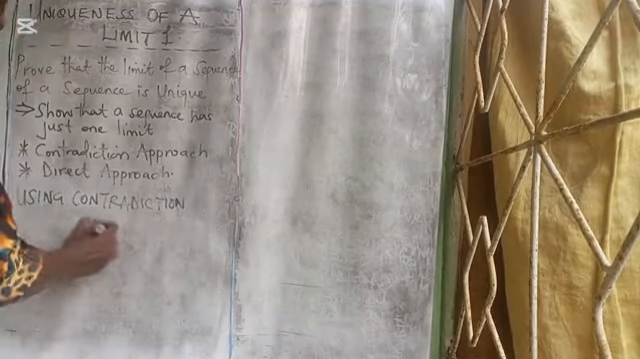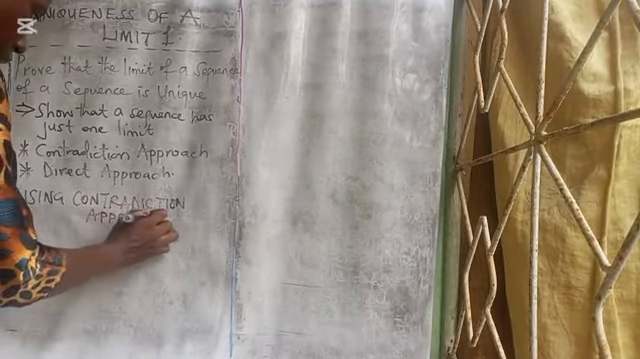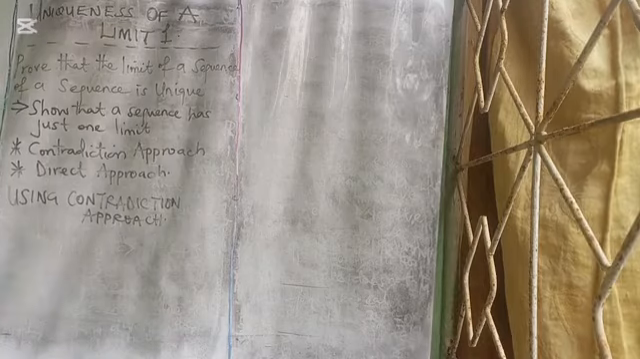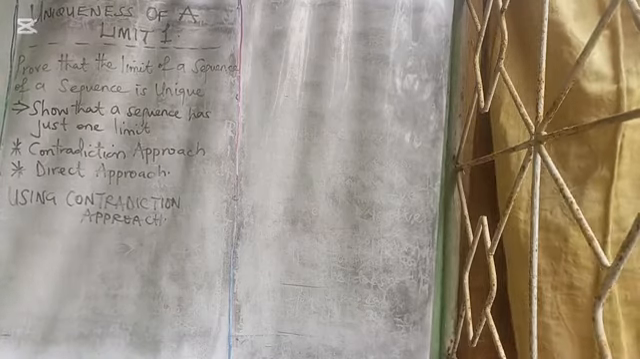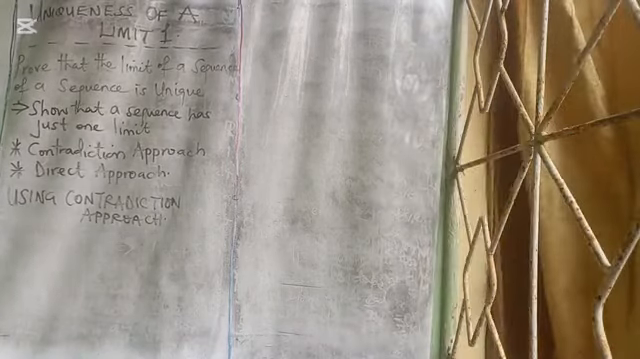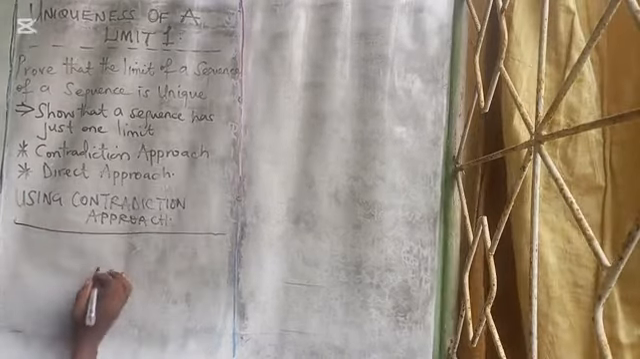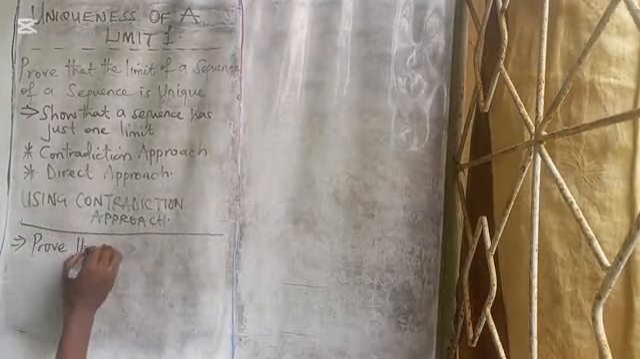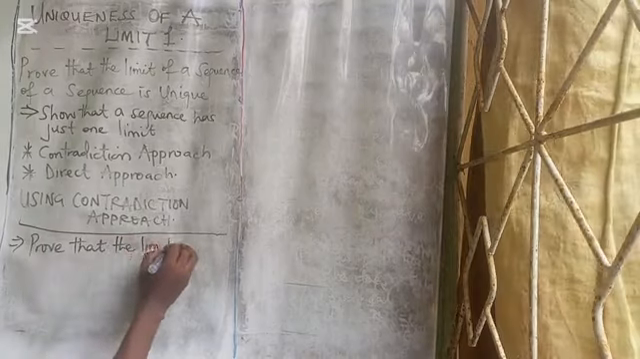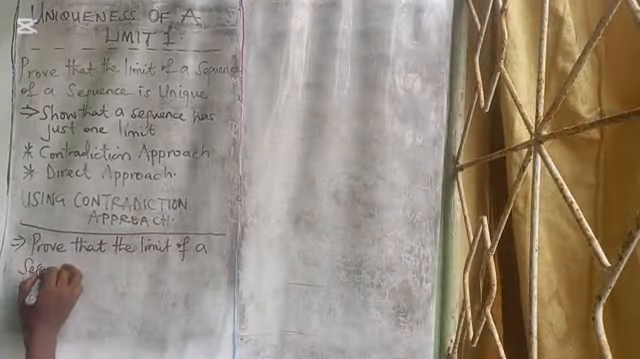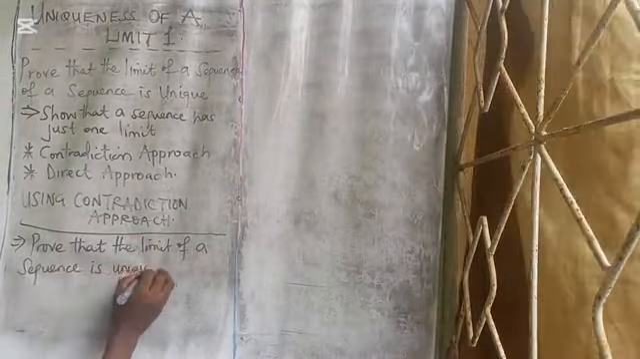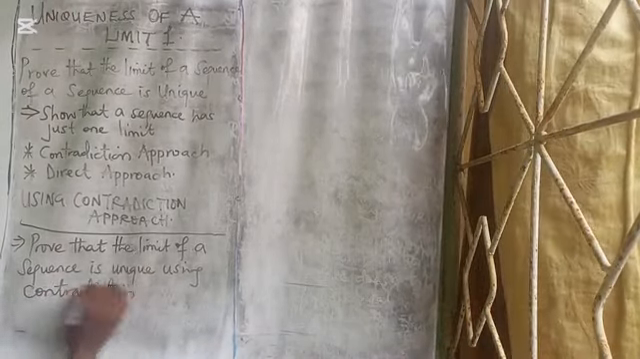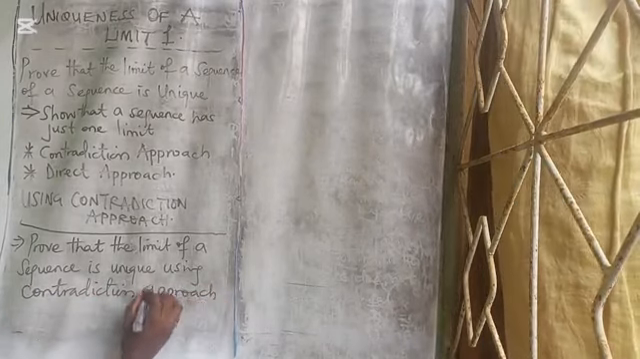We want to prove by contradiction that the limit of a sequence is unique. Proving by contradiction. That implies that we want to prove that the limit of a sequence is unique using the contradiction approach.